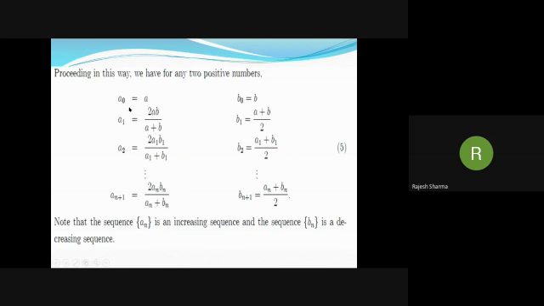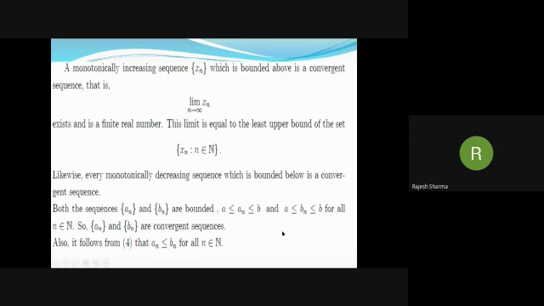We have this sequence. First terms are a, b. Then a1 is 2ab over (a plus b). a2 is 2a1b1 over (a1 plus b1), where b1 is (a plus b) by 2. In this way, we have this sequence. And also we have this second sequence of b_i's. Now this sequence, as discussed above, a_n is an increasing sequence and the sequence b_n is a decreasing sequence.